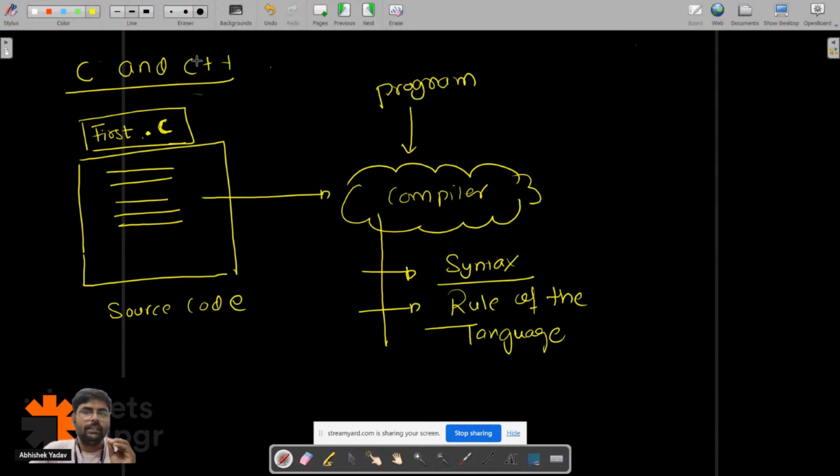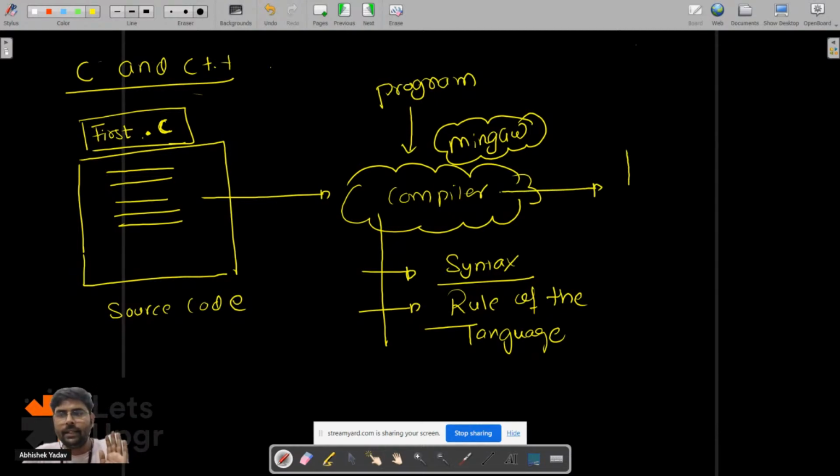For C and C++, we have the MinGW compiler. So we have the source code that is compiled by the compiler, and the compiler checks the syntax and the rules of the language. After checking everything, if everything is correct, the compiler will generate an executable file.